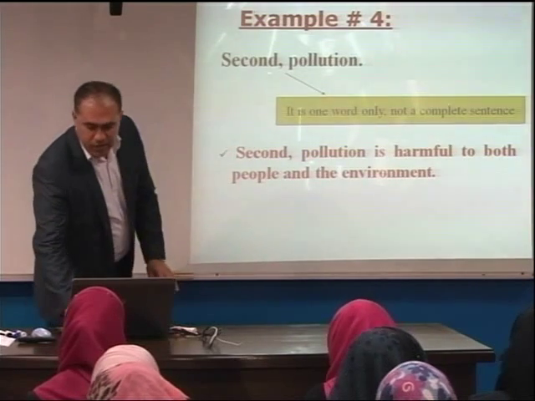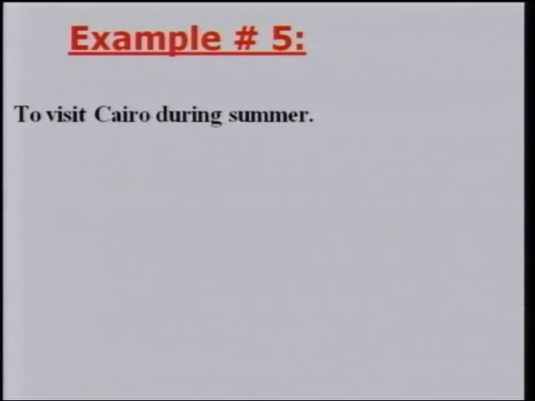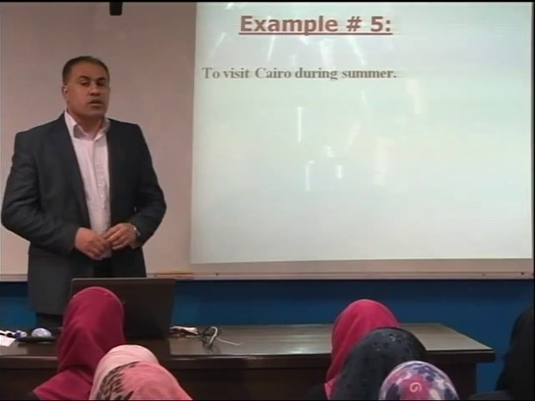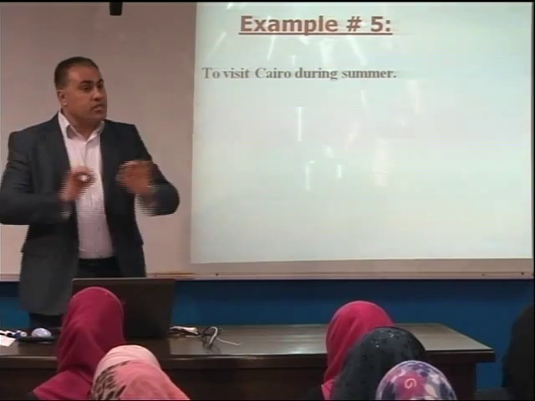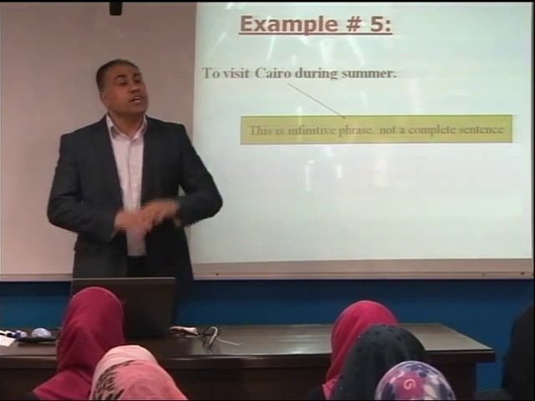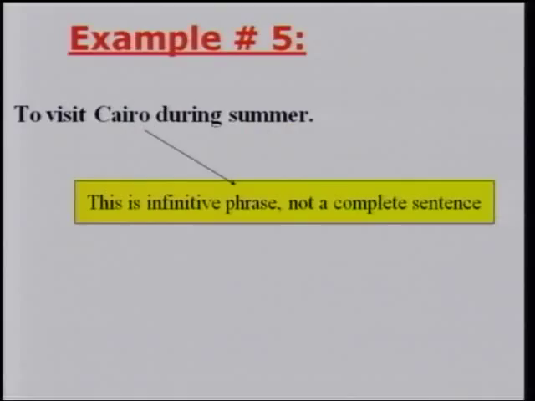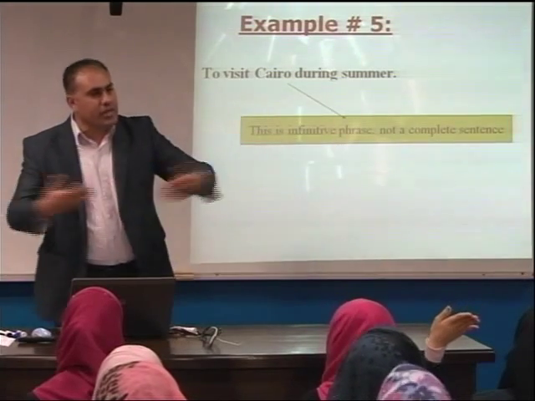The final example, just to show, let's see. To visit Cairo during summer. What is the problem? It's a fragment because the meaning is not complete, and also because there is no subject-verb relationship. It is something we call an infinitive phrase. It's not even a clause, it's a phrase starting with an infinitive. To visit Cairo during summer. Okay, how can I fix it? That's easy. Just change it into a complete sentence.